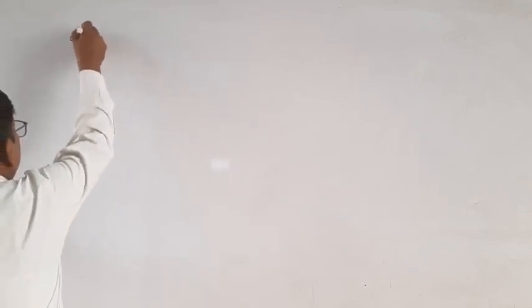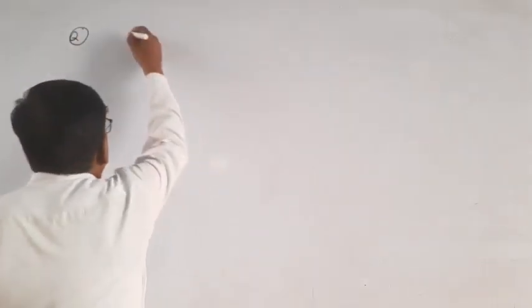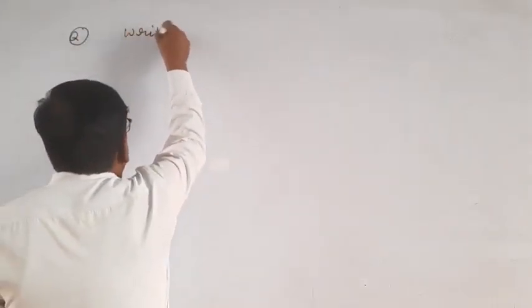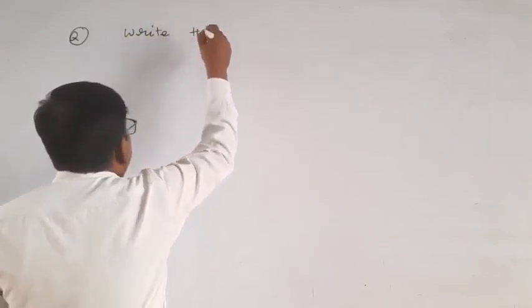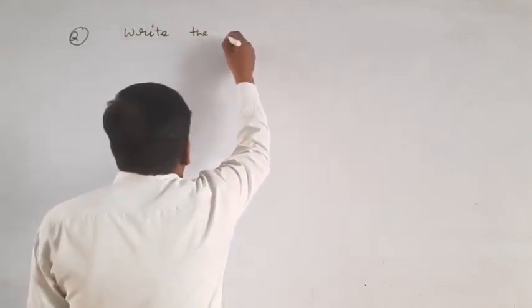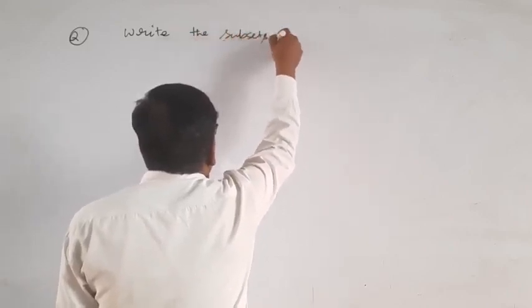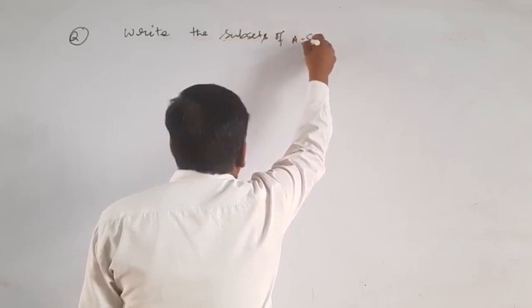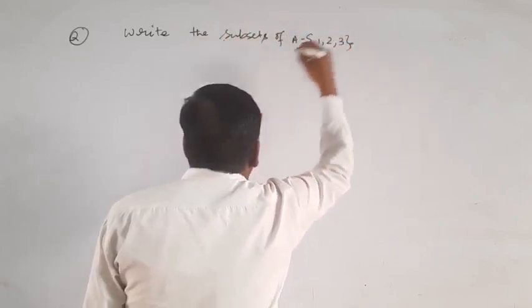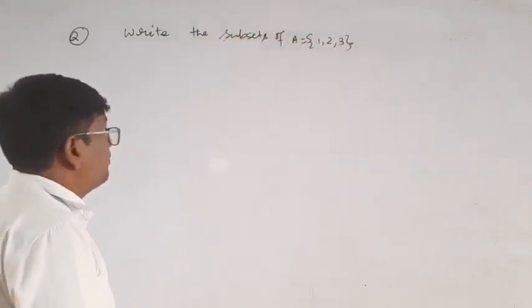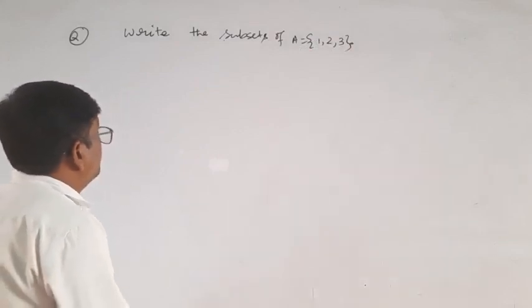So, one question regarding subset and proper subset, from previous knowledge: write the subsets of A equal to {1, 2, 3}.